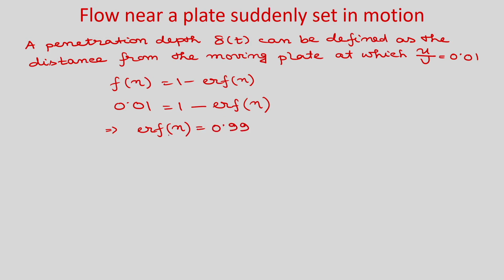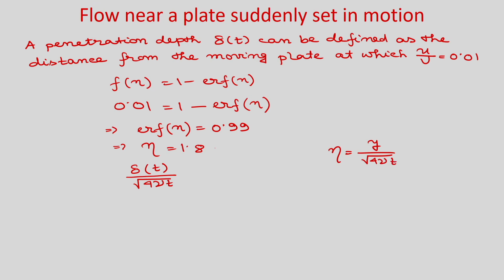So, if you see the value of error function, 0.99, at which this eta will become 1.8. So, if you see in terms of the similarity variable eta, the penetration depth is always constant and it is 1.8. Okay. And in terms of delta, if you write, it is y by root 4 nu t, right. We have already shown that eta is equal to y by root 4 nu t.